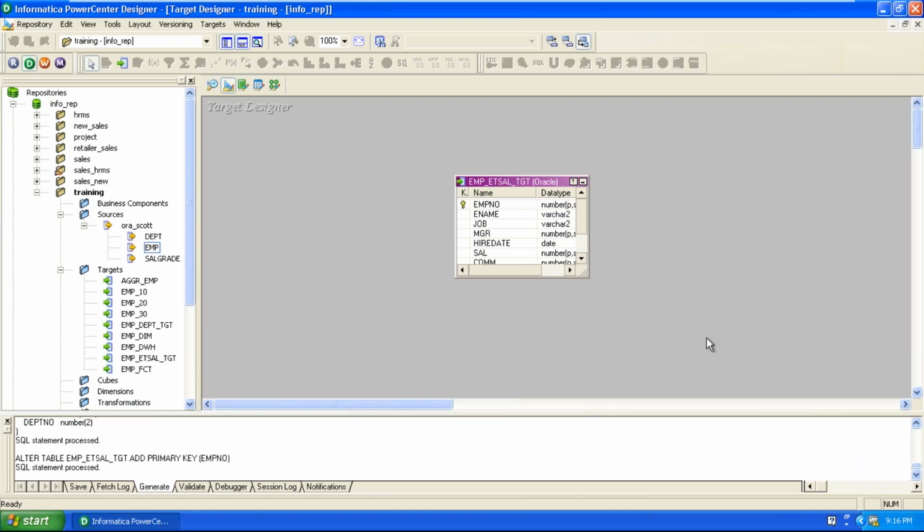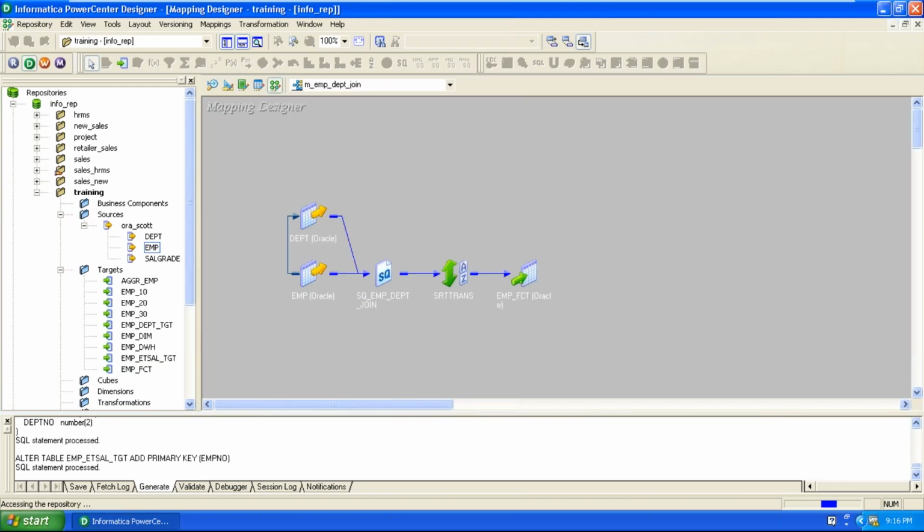Now the source is available and the target is also available. Now we can create a mapping. Go to the mapping designer tool. The target table is created by the data modeler as per the business requirement. For that target, what sources are needed? You can find the sources and try to understand them in the source analyzer tool. You can read the structure of the source in the source analyzer tool before creating the mapping in the mapping designer tool. The source is available, and the target is also available.